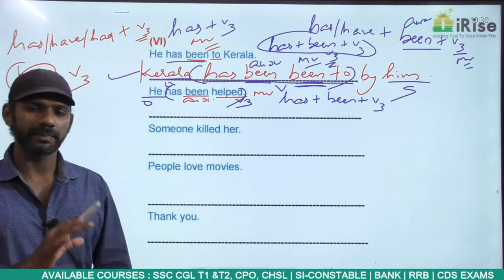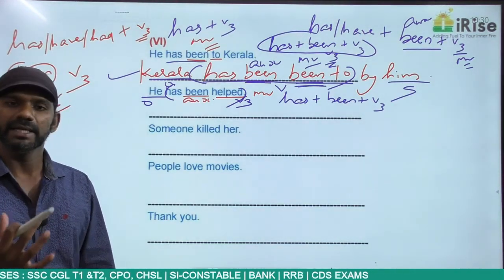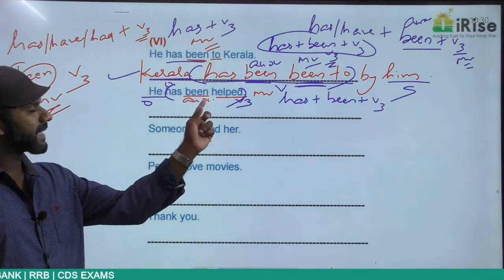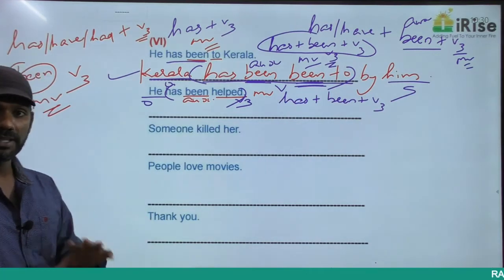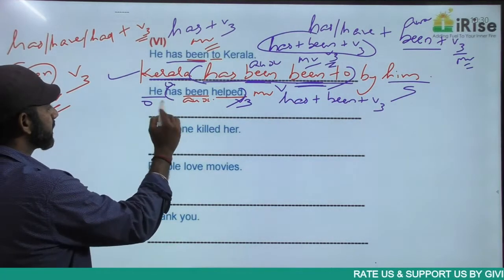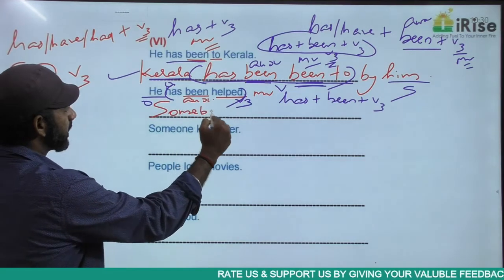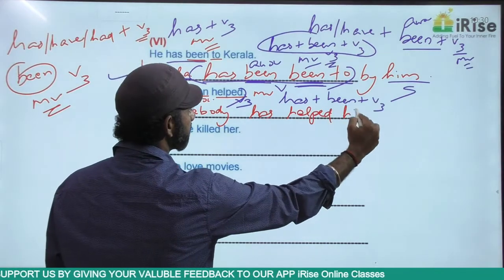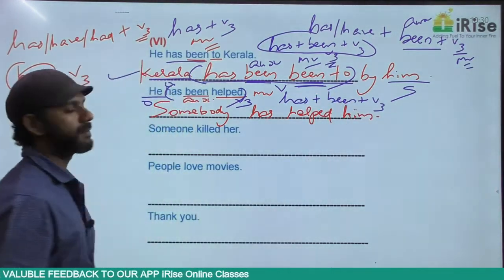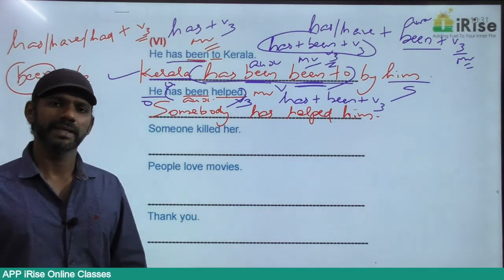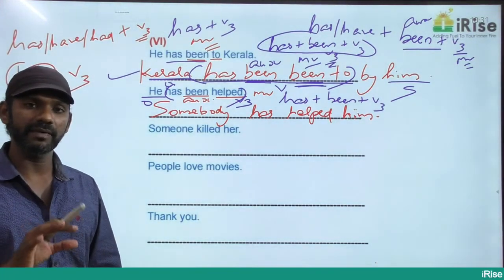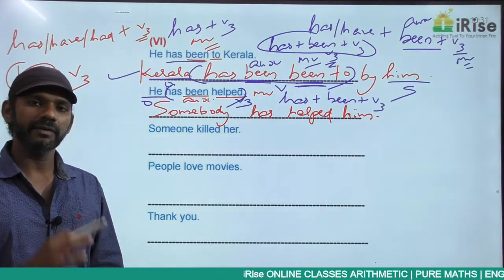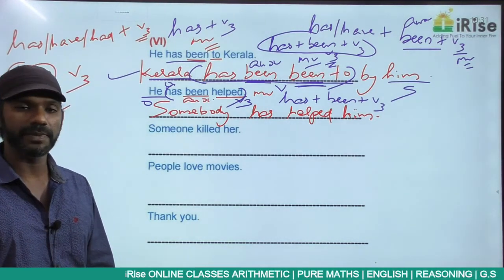So in the passive voice, I repeat, in the passive voice, if there is no subject, in the active voice we can go for any subject. I am using the subject somebody. Passive voice, present perfect. In the active voice also, it must be present perfect tense. This idea in the active voice becomes "somebody has helped him." Somebody has or somebody have? Somebody is an indefinite pronoun. I gave it in the list of indefinite pronouns as a separate rule in subject-verb agreement. Indefinite pronouns are taken as singular, so the verb must also be singular.